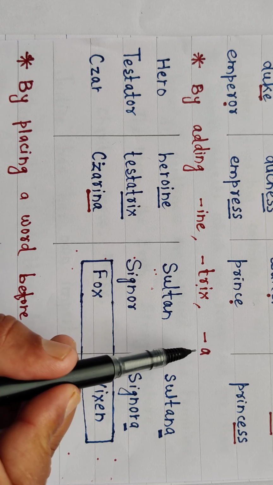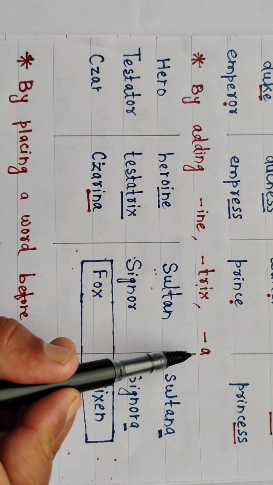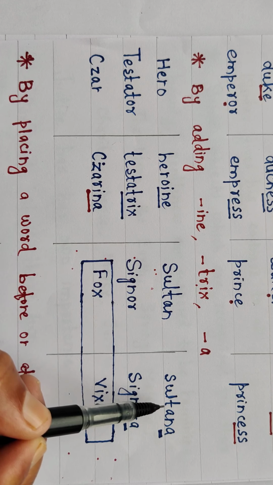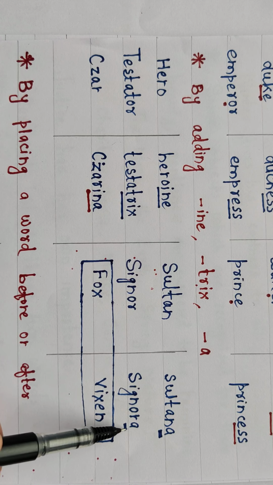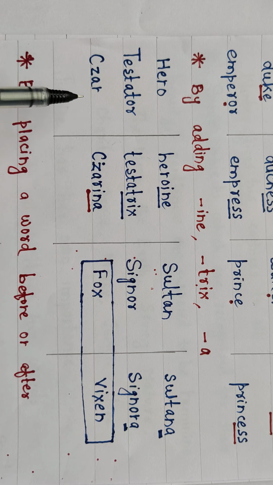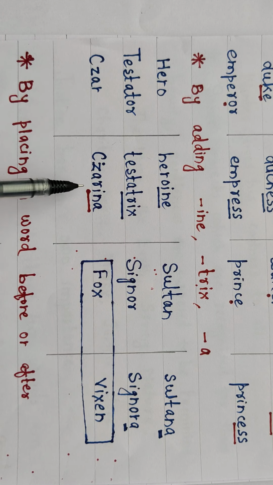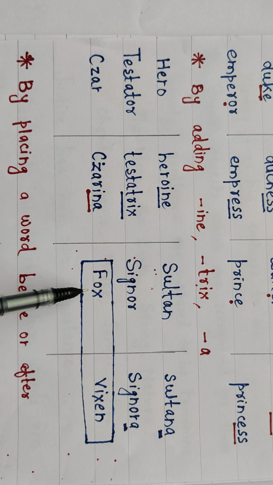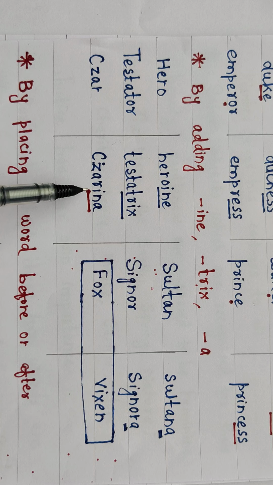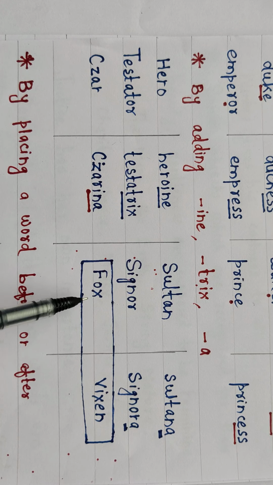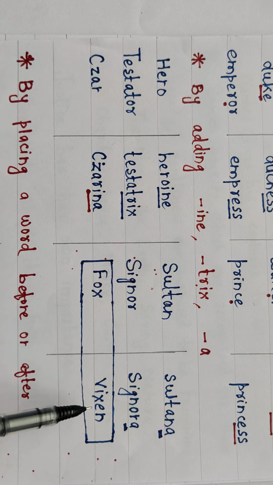Then for some words, just A is attached. Look here, sultan, sultana. Senior, seniora. A is attached. Then here is Tsar, Tsarina. And this is exceptional one. This is also exceptional. Example, Fox, vixen. Okay.